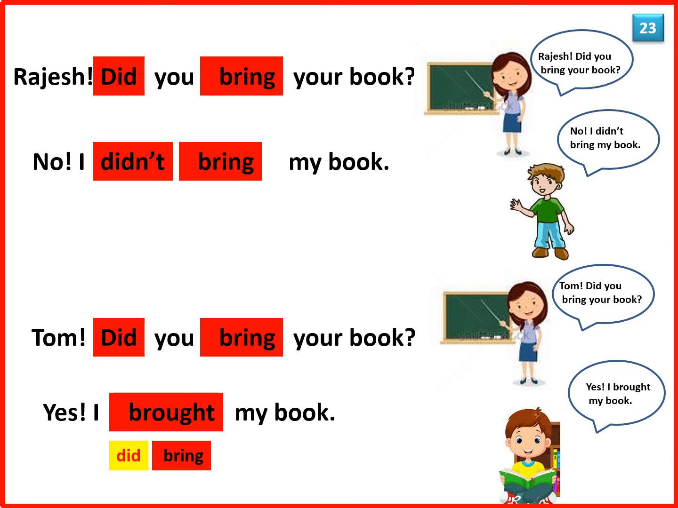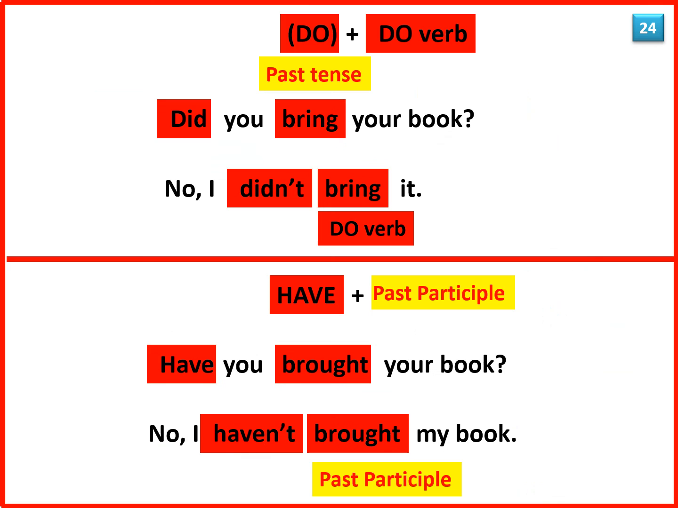Rajesh, did you bring your book? No, I didn't bring my book. Tom, did you bring your book? Yes, I brought my book. Do as helping verb. Did you bring your book? No, I didn't bring it. Have as helping verb. Have you brought your book? No, I haven't brought my book.